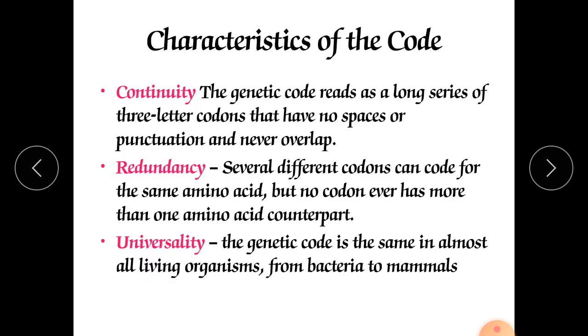Now the characteristics of the code. Continuity: the genetic code reads as a long series of 3-letter codons that have no spaces for punctuation and never overlap. Redundancy: several different codons can code for the same amino acid, but no codon ever codes for more than one amino acid. Universality: the genetic code is the same in almost all living organisms, from bacteria to mammals.